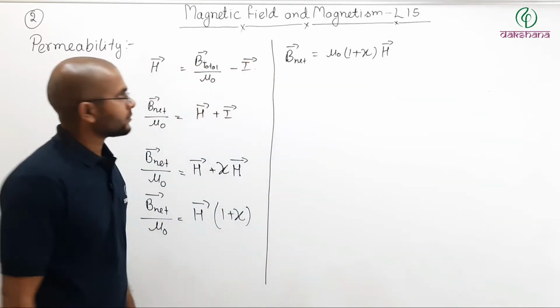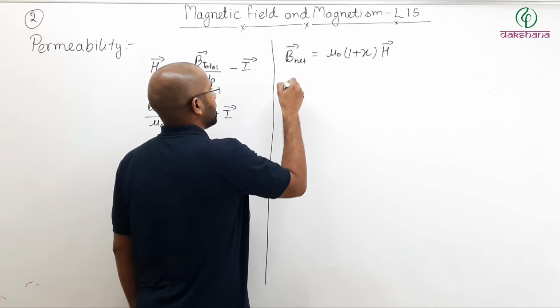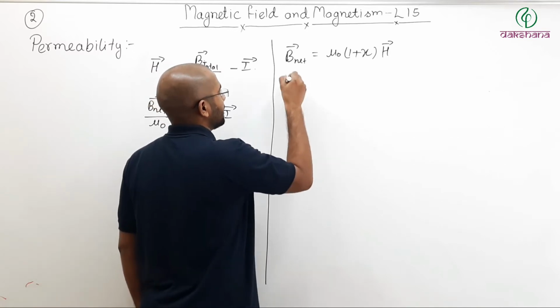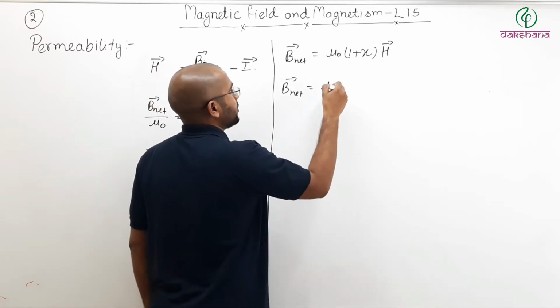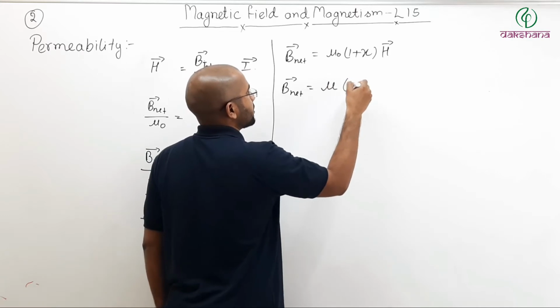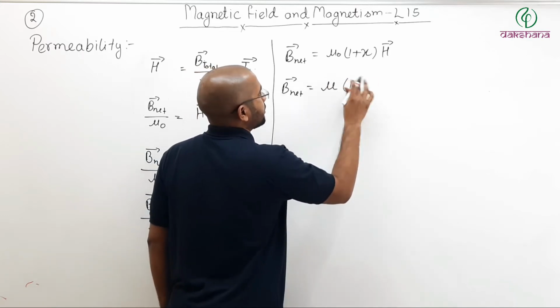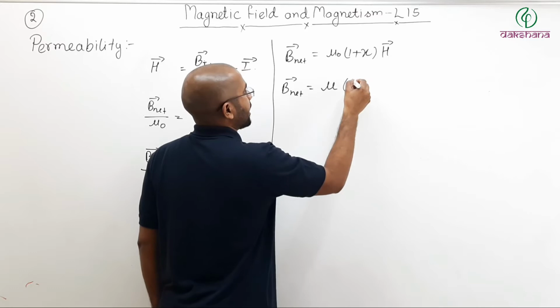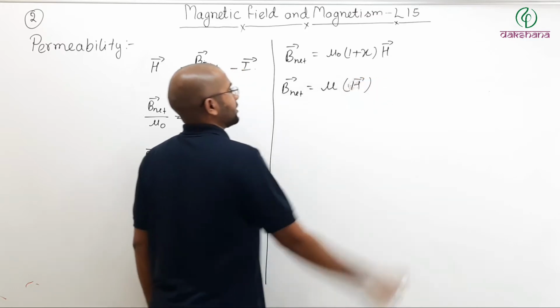like this. So here you can write B net equals mu times H vector.